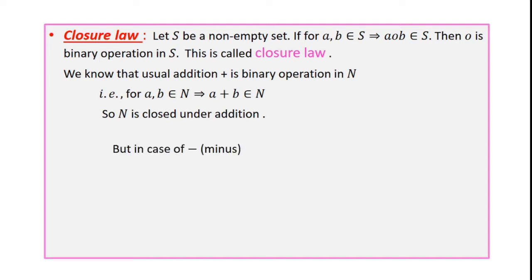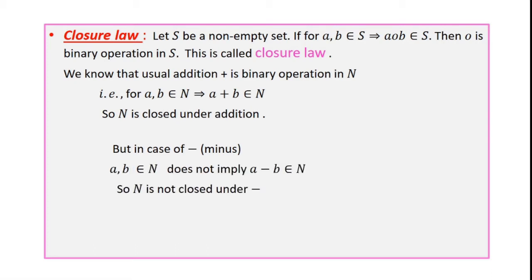But in case of minus, if we take any two numbers in N, for example, 3, 5 belongs to N, then 3 minus 5 is equal to minus 2. Minus 2 does not belong to N, so that minus is not binary operation in N, so that minus is not closed in N. Here we have for a, b belongs to N does not imply a minus b belongs to N, so that N is not closed under minus.